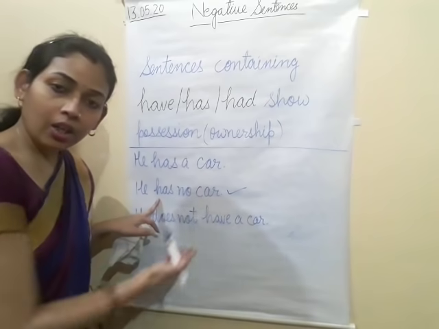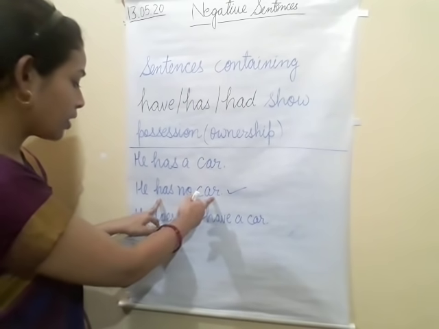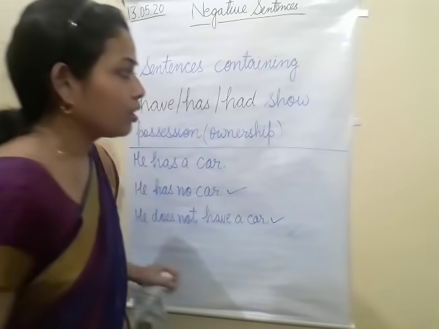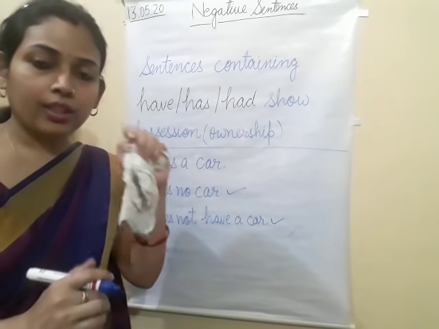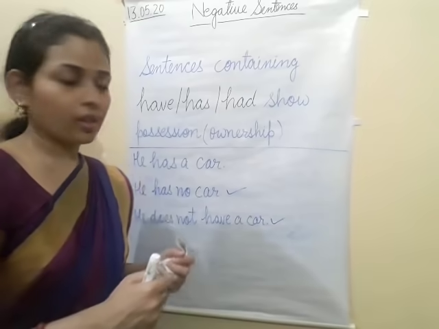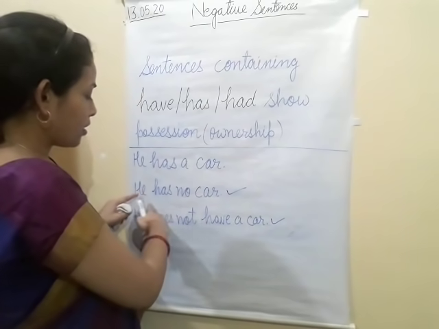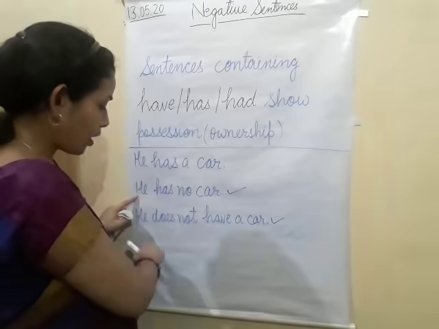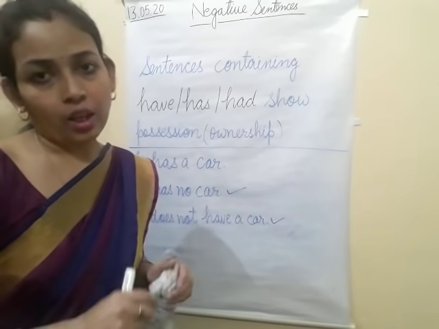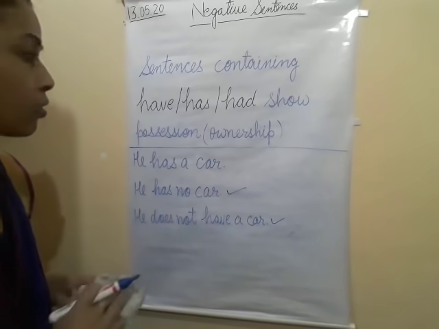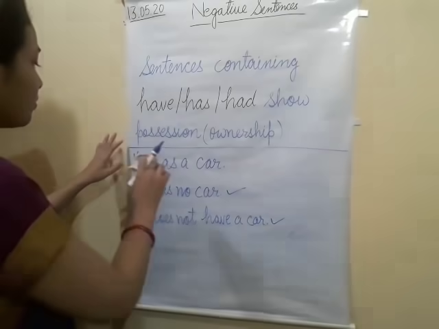He has no car. This is one way, and another way we can change it is, he does not have a car. It means in this kind of sentence there are two ways we can change into negative: he has no car, and he does not have a car. Clear? Okay. Now another example I am writing.